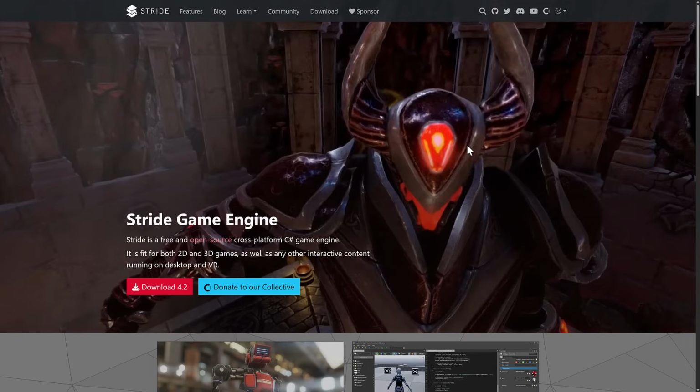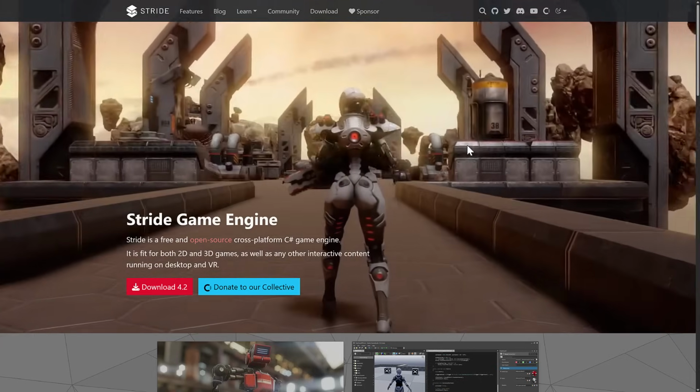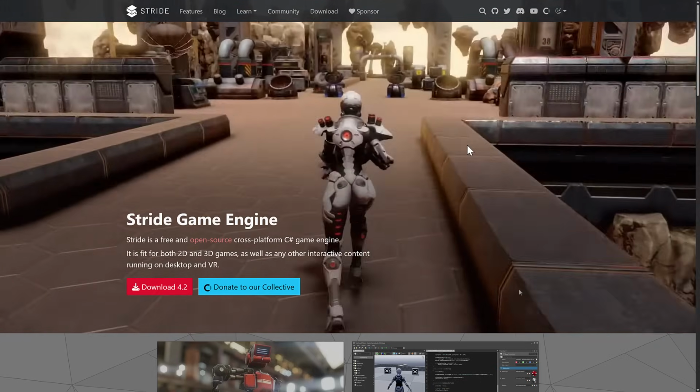Now, another option we have in the world of open-source game engines for 2D and 3D game development, we have Stride.